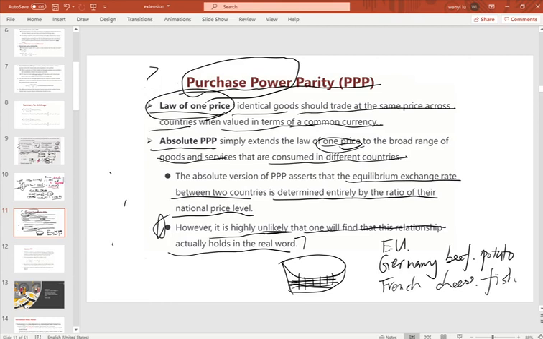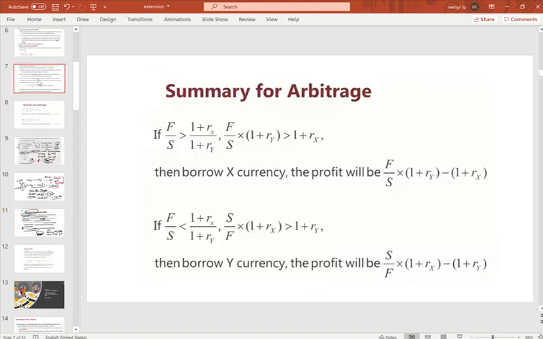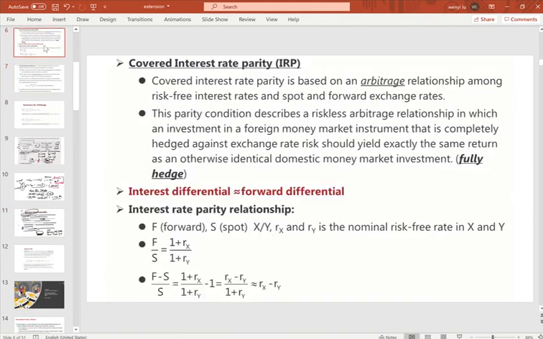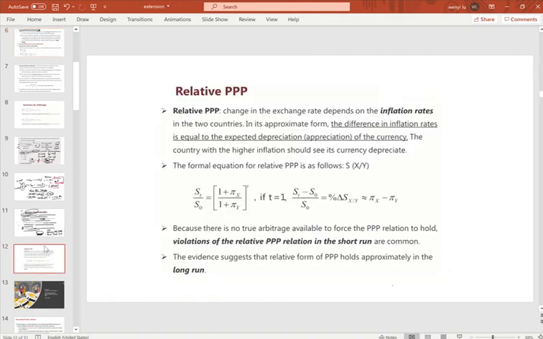So you cannot use this to really measure the exchange rate in the real world. In international finance, to be honest, there's only one parity that will always hold, which is covered interest rate parity. This is the only parity that holds in the real world. The other parities, like purchasing power parity and uncovered interest rate parity, may not hold in the real world.